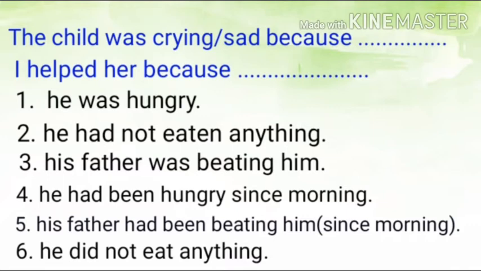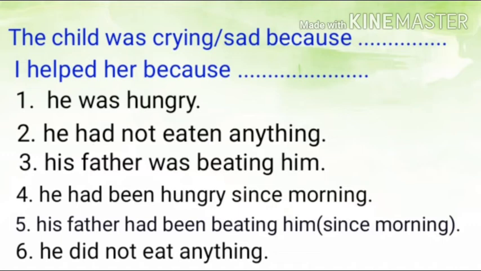Now try the third option. The child was crying because his father was beating him. The child was crying in this situation. What is the reason for this situation? Another situation. His father was beating him. It is another situation, another action being performed. So we can use past continuous for the reason.